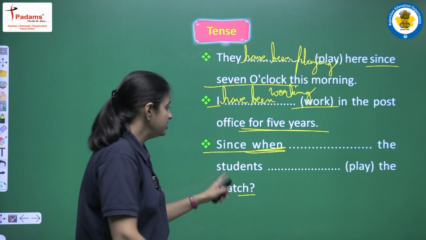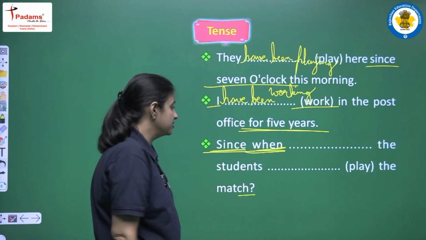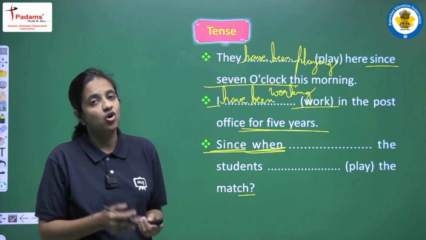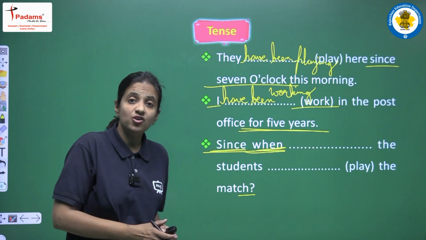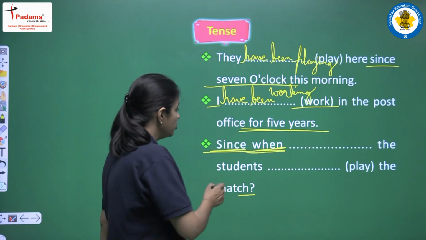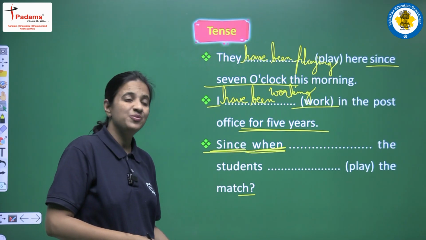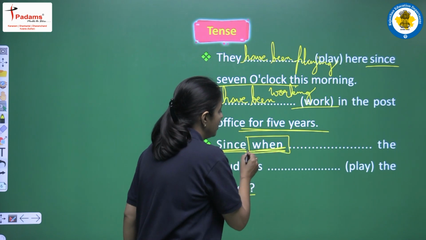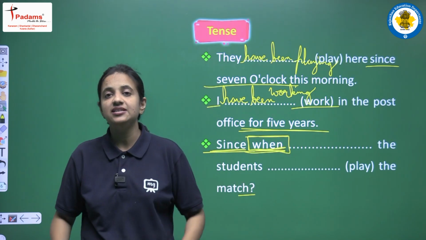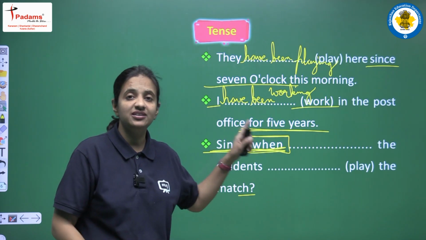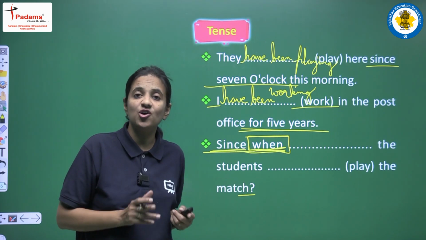Okay, so now in this sentence we are having since and we are having one question mark at the end. It means this is also present perfect continuous tense. How can we say? Because we are not having the time. Why? Because we are having when in this sentence. So we can say this is the question and in the answer we will have the time. But this sentence is of present perfect continuous tense.